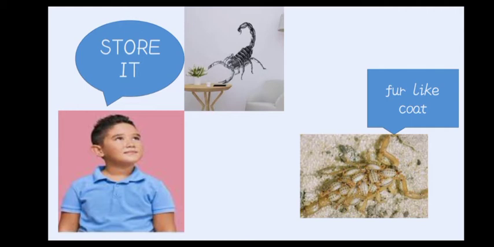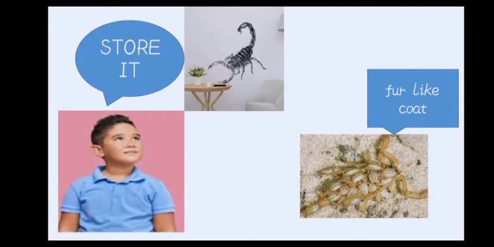Then, after bringing this scorpion and keeping it in the bedroom, he went out for lunch, and he was dining with the rest of the family members. While he was dining, he all of a sudden forgot about the scorpion that he had placed on the table. It was completely out of his mind. He was so engrossed in the conversation going on at the dining table that his concentration did not turn towards the scorpion at all.